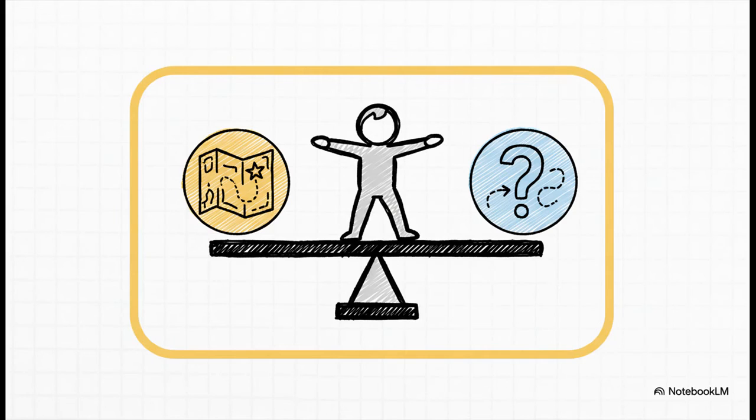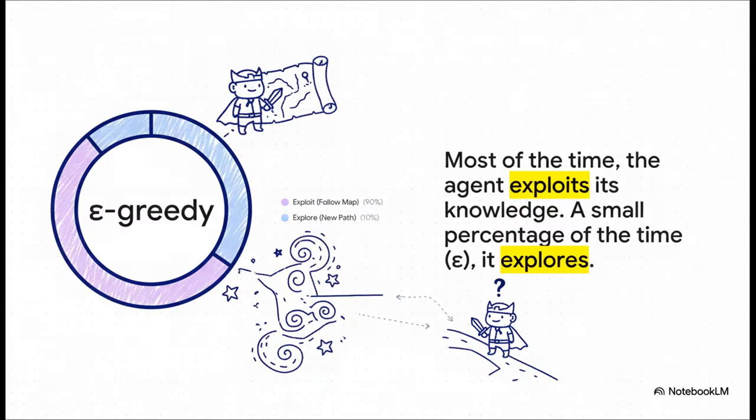So how do you solve this? I mean, you don't want the agent just getting stuck doing the same thing over and over, but you also don't want it wandering randomly forever. The solution is this really simple but brilliant balancing act called epsilon greedy. Here's how it works. It's great. Most of the time, let's say 90% of the time, the agent is greedy. It exploits what it knows. It follows the map. But that other 10% of the time, that's the epsilon. It does something completely random. It explores. And that tiny chance of just trying something new ensures it never stops learning and can always stumble upon even better ways of doing things.